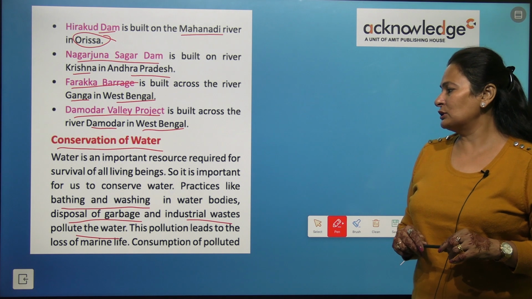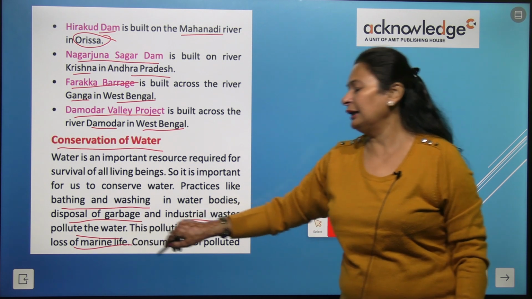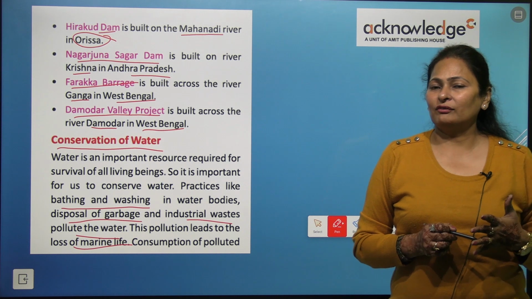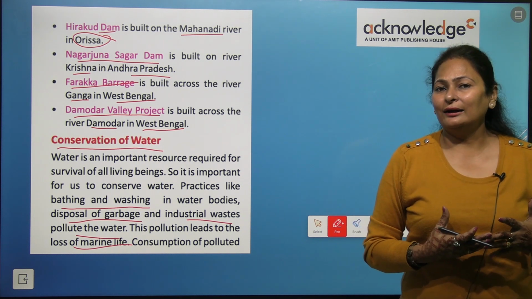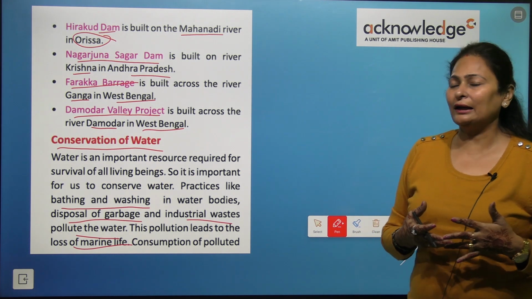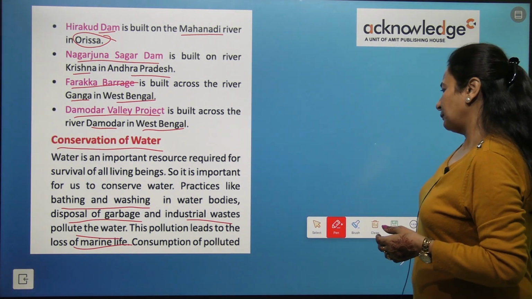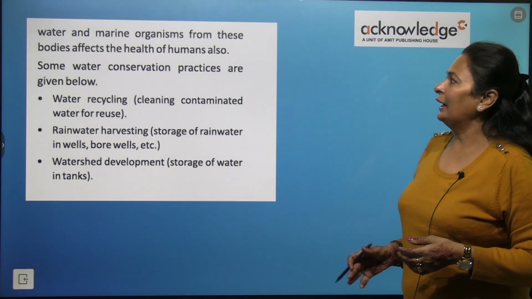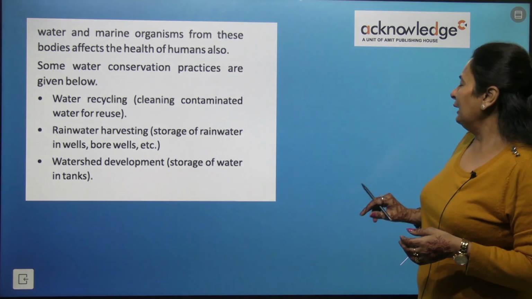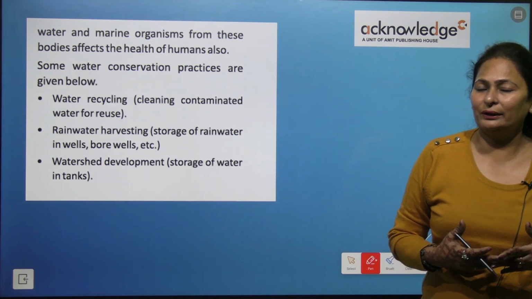This pollution leads to the loss of marine life. What is marine life, kids? It is again aquatic life. Aquatic life is the animals that are living in water. So this is marine life or aquatic life. It harms the aquatic life. Consumption of polluted water and marine organisms from these bodies affects the health of humans too. We cannot use this contaminated water, right?